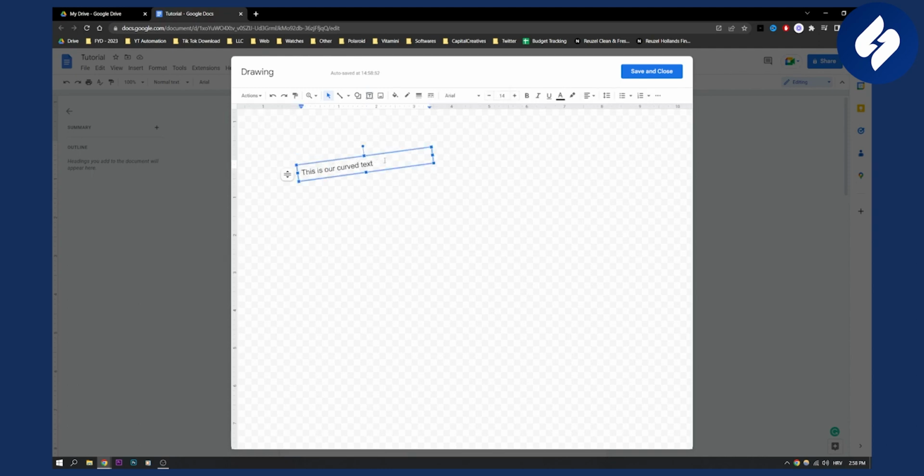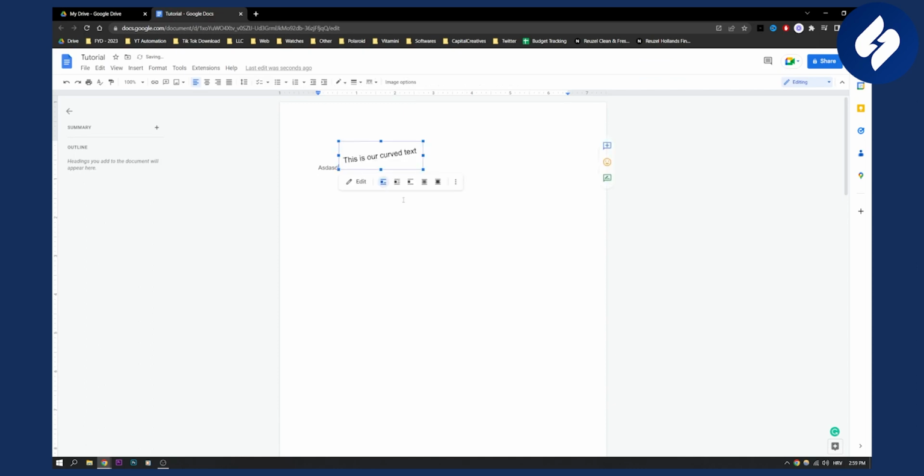So this is currently the only way you can do this in Google Docs, right? So you can't actually curve it the way that you would do it in Photoshop. So what I recommend is if you want to get a curved text, you can do it this way, right? For example, and then save and close, and that will be this, right?